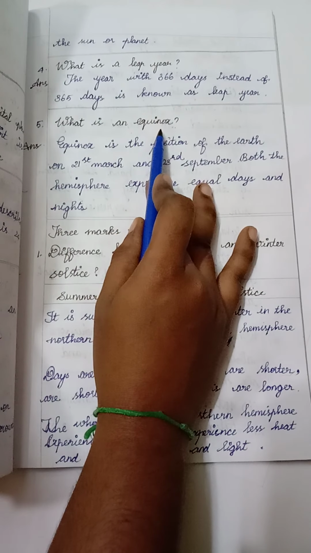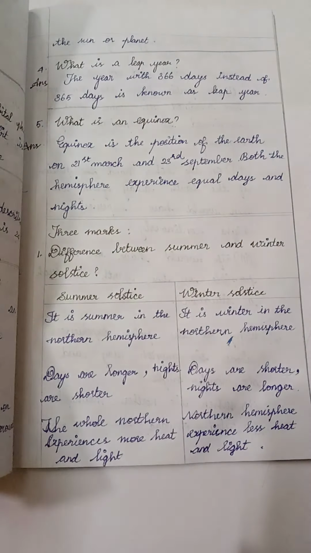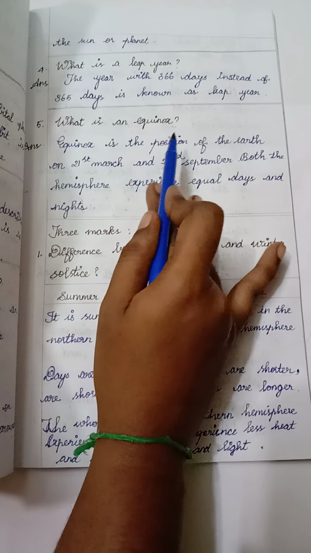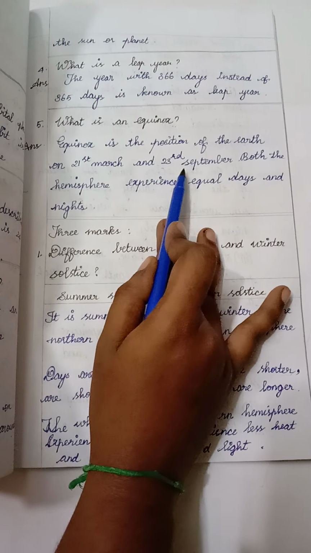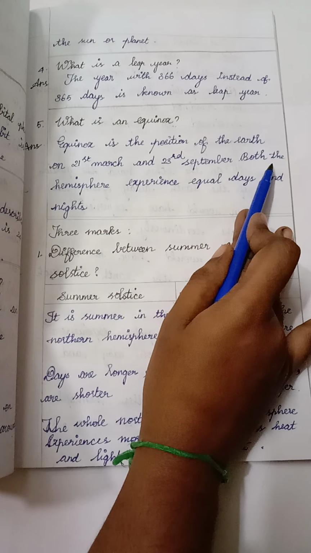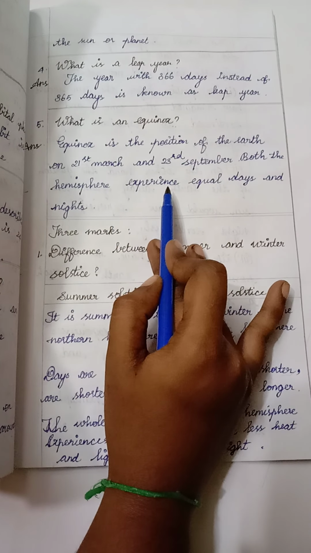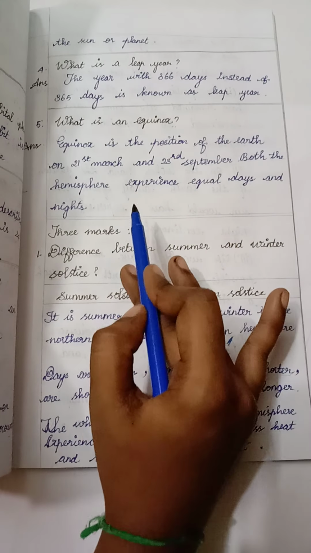What is an equinox? Equinox is the portion of the earth on 21st March and 23 September when both hemispheres experience equal day and night.